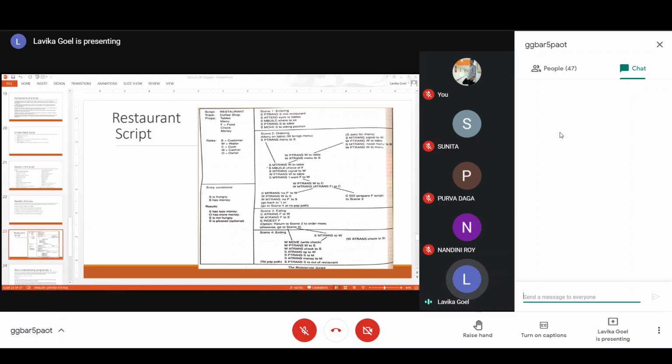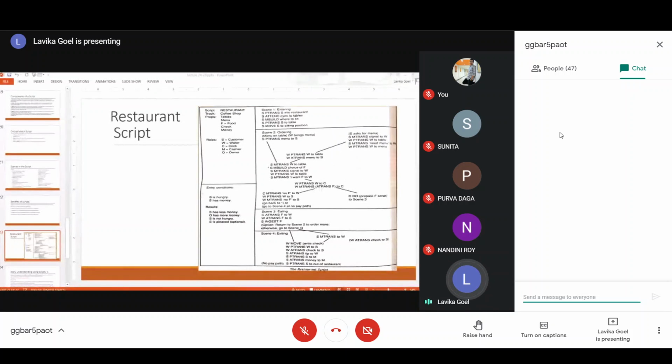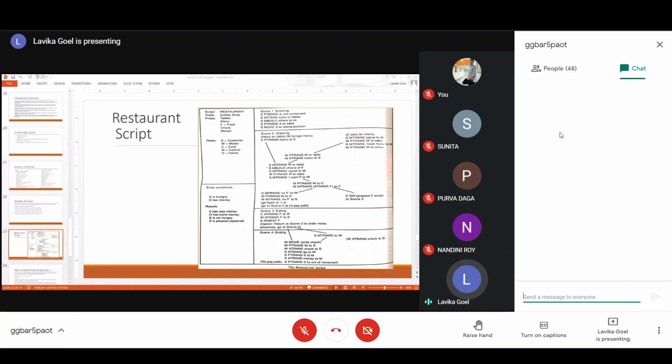So this is the most important component of a script. When you want to write a script, you have different scenes in it. The main events of the script are called scenes, and the sub events inside each scene will be written inside that scene. Okay, for example, we start with scene number 1.